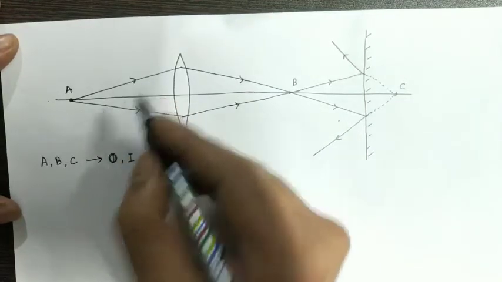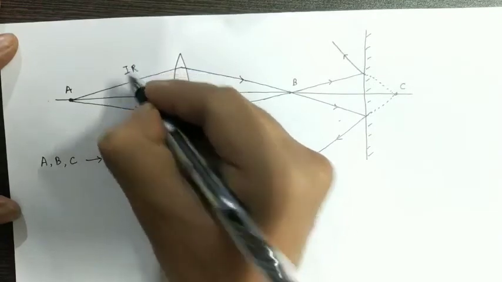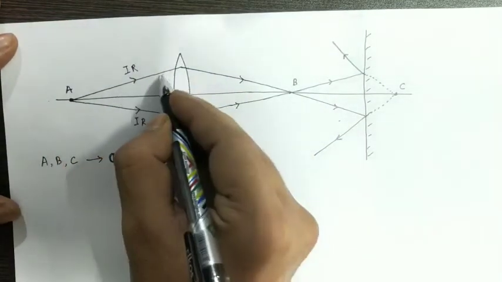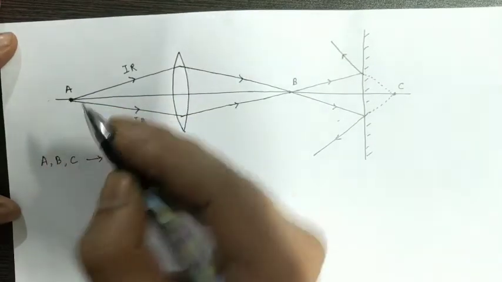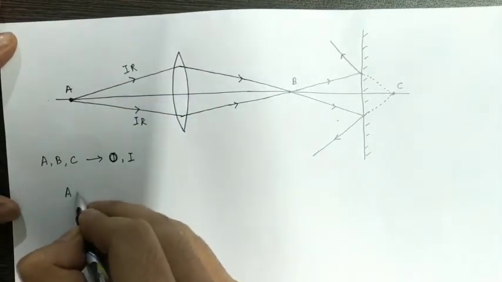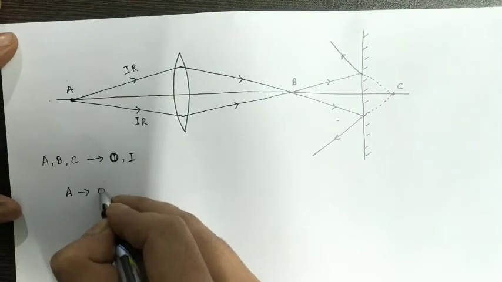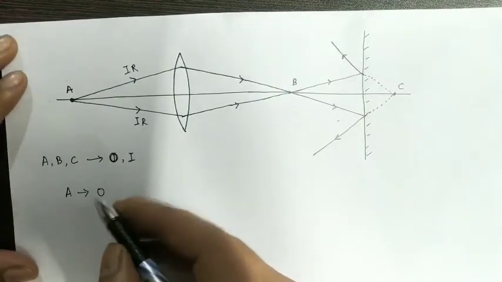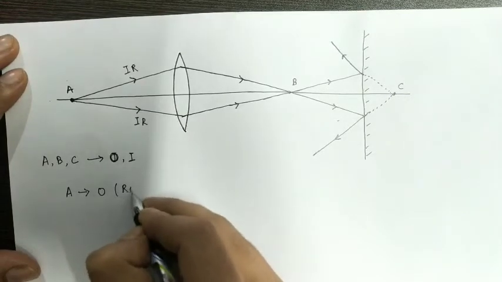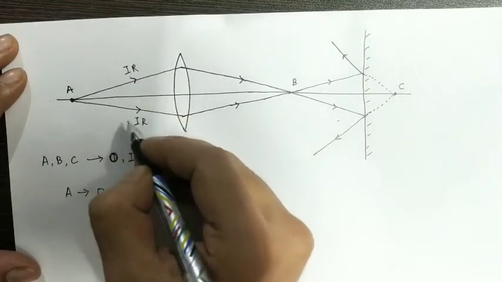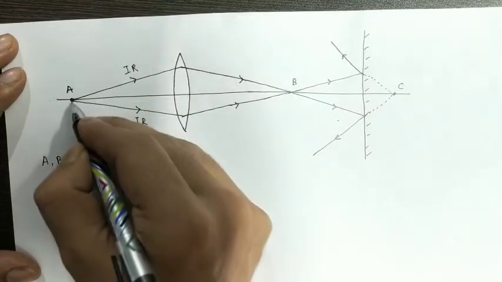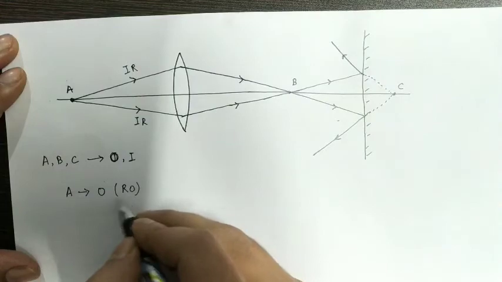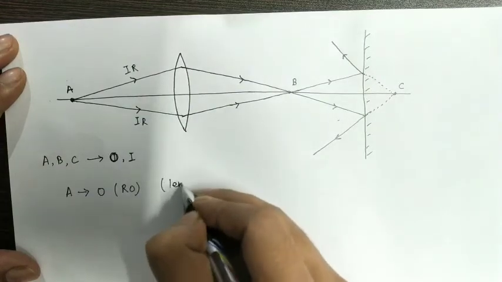Therefore these two rays are incident rays. And these two incident rays are meeting actually at point A. Therefore at point A we have an object, and is that object real or virtual? This is a real object because the two incident rays are meeting actually at point A. So A is a real object for the lens.